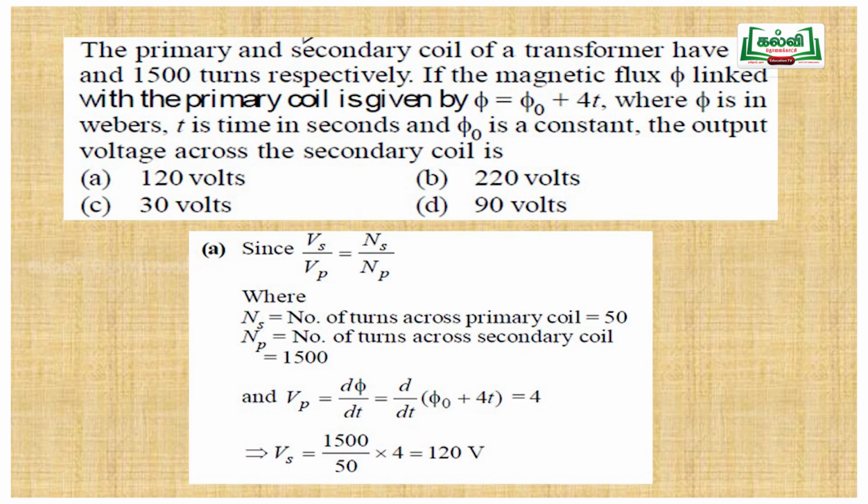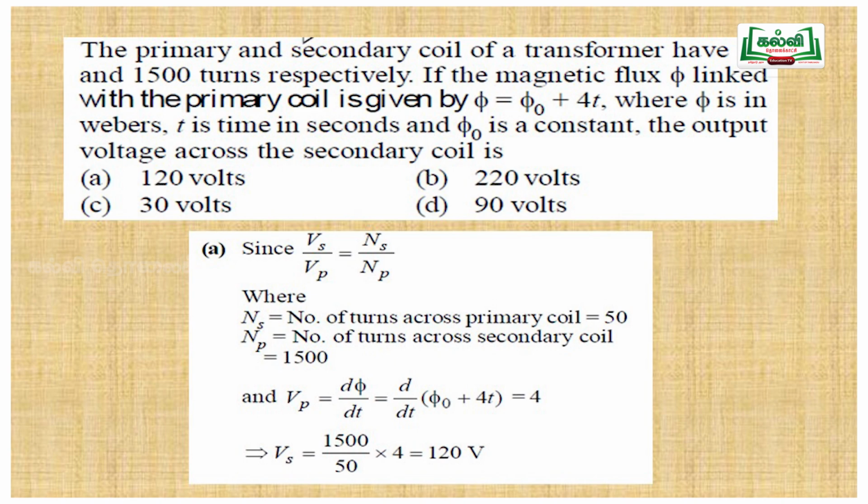We are going to discuss the transformer problem. The primary and secondary coil of the transformer have 50 and 1500 turns. That is, the number of turns of primary is 50 and the number of turns of secondary coil is 1500 respectively.